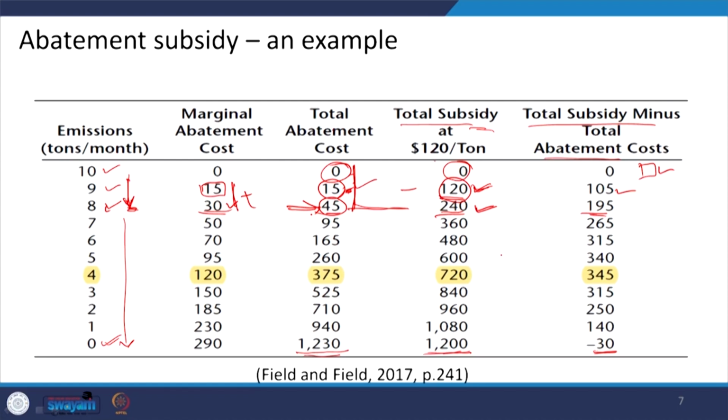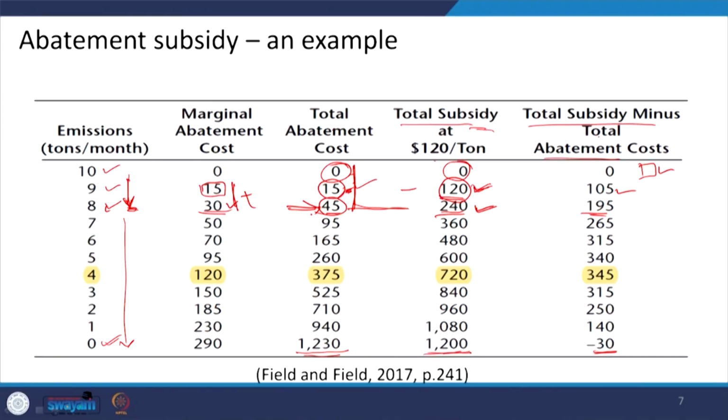So, to what extent the firm can continue reducing its emission level and get the subsidy and generate the revenue, you can check from this grand total revenue that the firm is getting. So, in this column you can check total subsidy minus the total abatement cost.